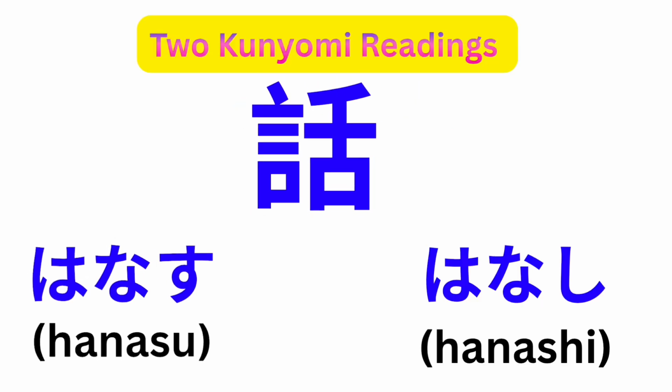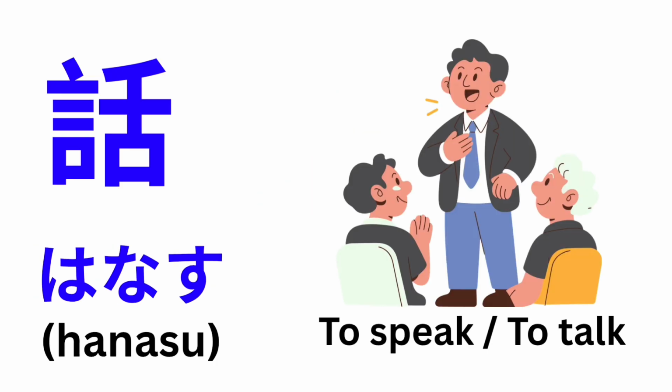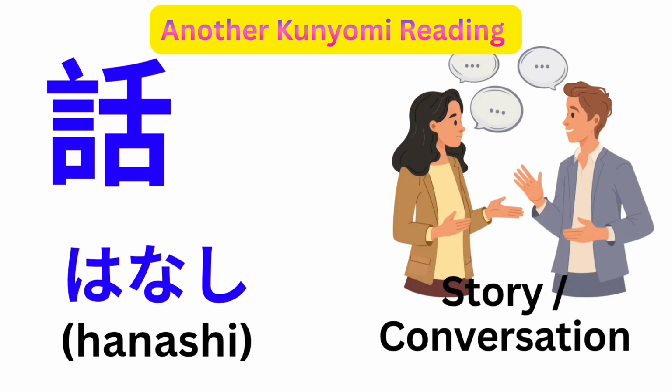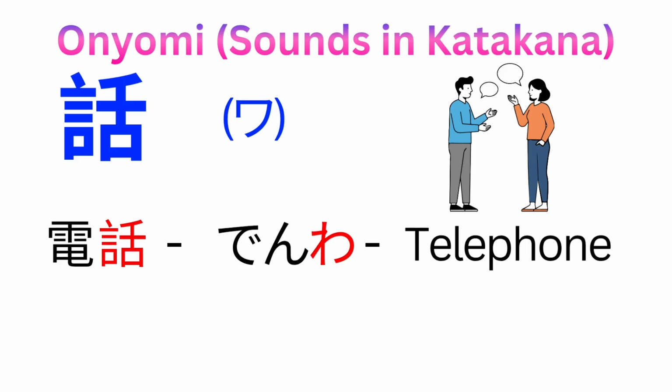The first kanji has two Kunyomi readings, Hanasu and Hanashi. Hanasu means to speak or to talk. Hanashi means story or conversation. Onyomi reading of this kanji is wa. Examples: Denwa. Denwa means telephone.